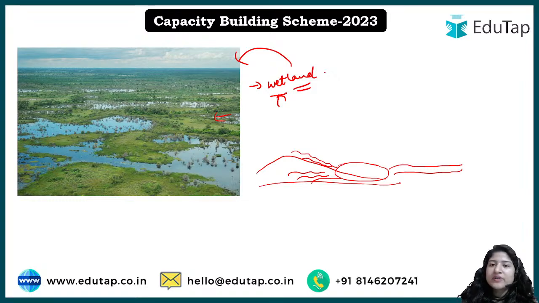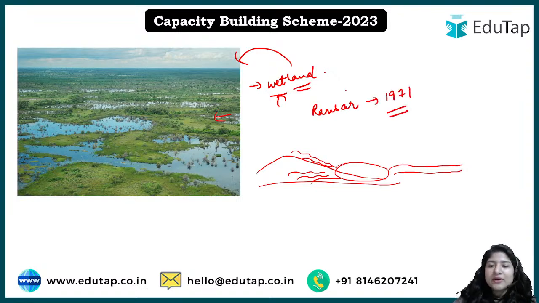As you can see, a lot of trees are there, to keep a check on carbon emission. So it has a very important role to play in our environment, and that is why governments all across the world wanted to conserve it. For that reason they came up with a convention known as the Ramsar Convention, and it happened in